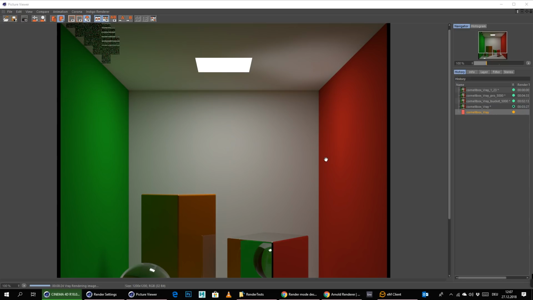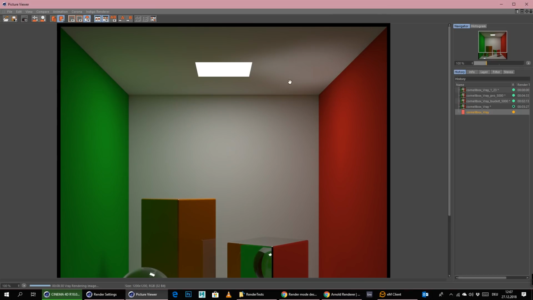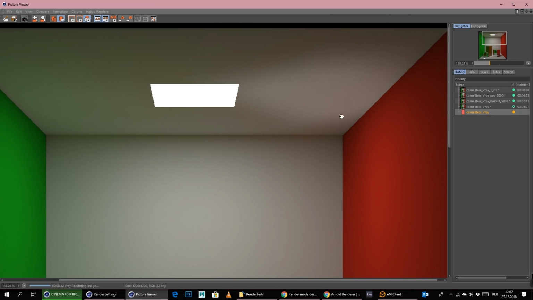Okay, so this is the final image that we get with V-Ray, with caustics turned on, and now it's really clean, I think. If you zoom in, maybe we could still clean it up a little bit more, but I think for me it's good enough. As you can see, this is how we started out with